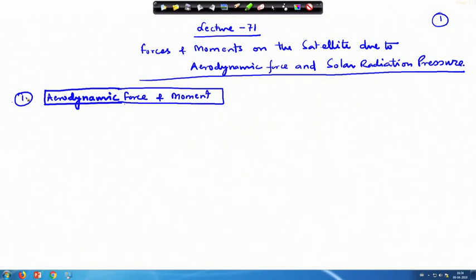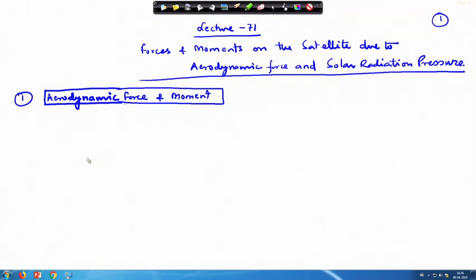But the analysis for the solar radiation torque is along the same line as what we are doing for the aerodynamic moment and forces. So, I will do a very short discussion on the solar radiation pressure, and the rest of the material will be uploaded, because it follows the same trend as the analysis for the aerodynamic force and moment. Let us continue with what we discussed last time.